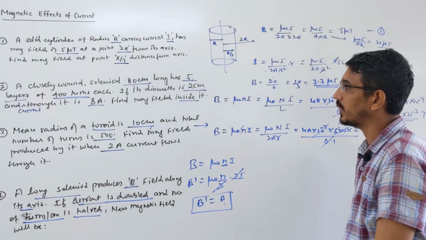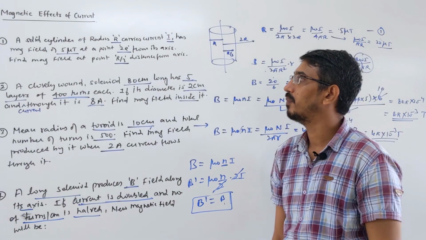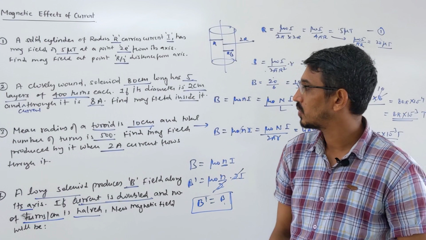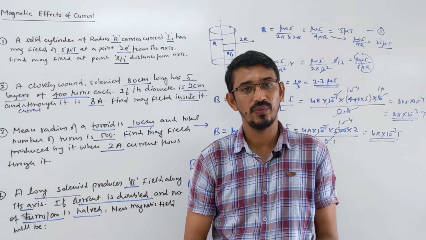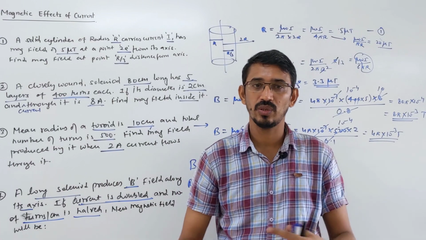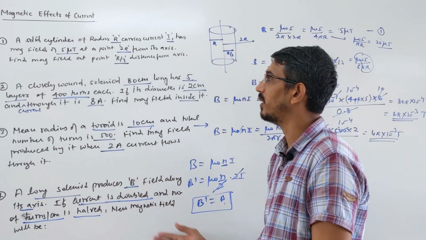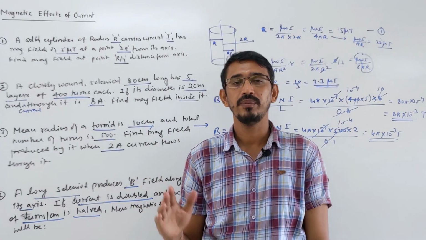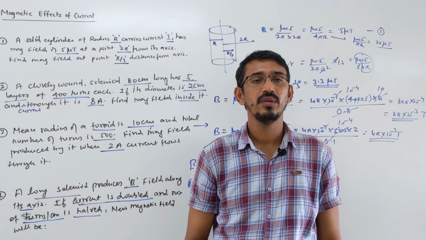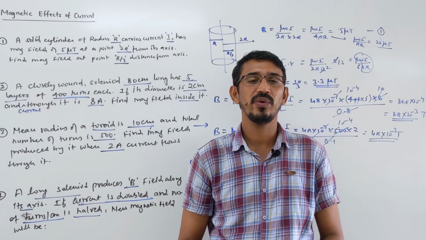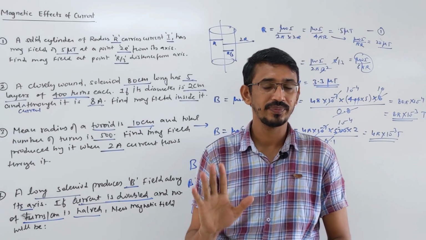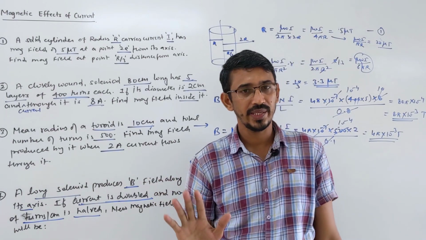Okay, so this completes the field part. Tomorrow onward I will teach you the force part, the magnetic force on a charge and conductor, and then torque, all these things we will talk about. So this was field. We have two principles, Biot-Savart law and Ampere's circuital law. Biot-Savart law you can apply to all types of things, and Ampere's circuital law you apply only to a closed loop, correct? Yes. And 5 applications.